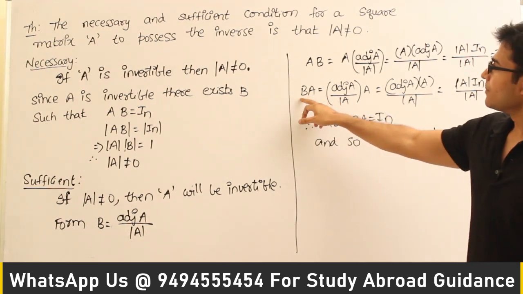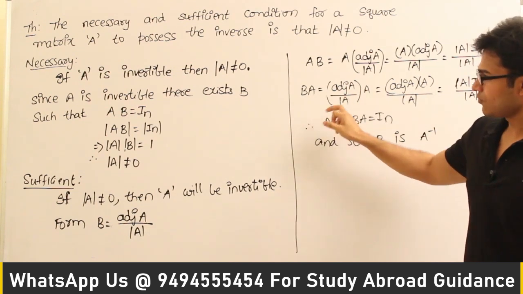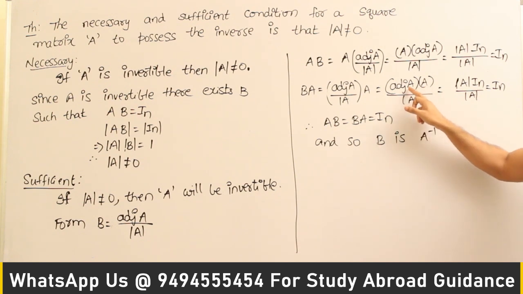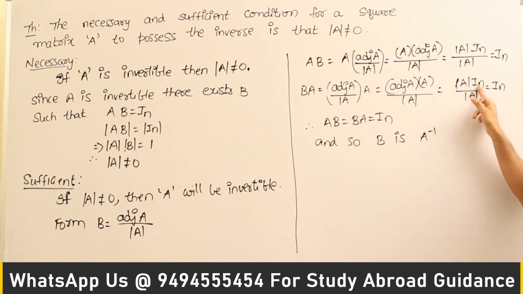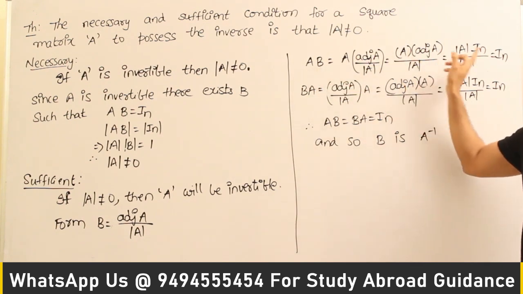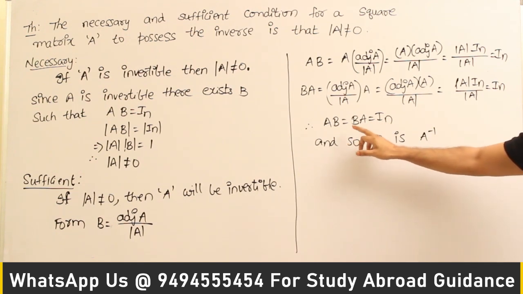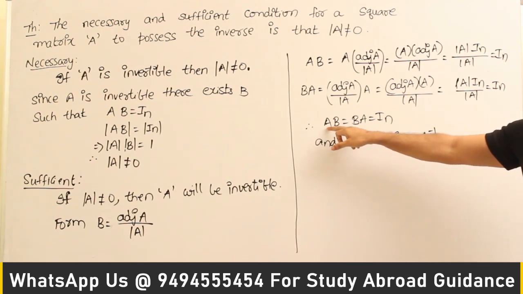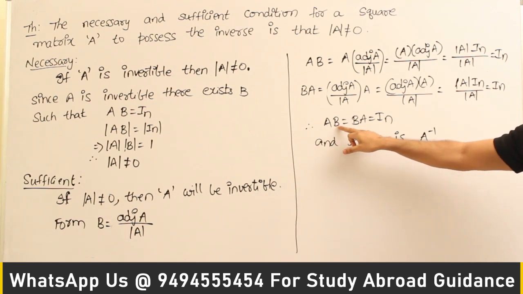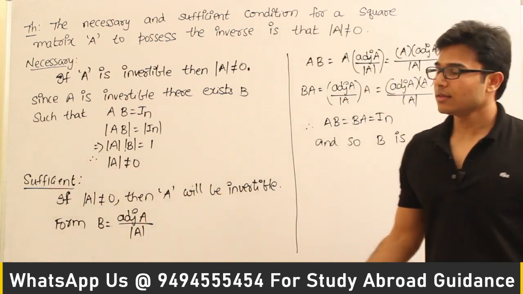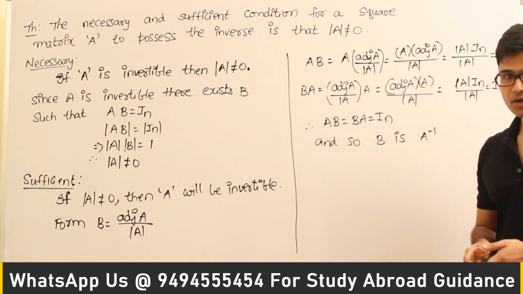Similarly, B into A equals, in place of B I am substituting whatever we formed there, so we get adjoint A into A divided by det A, and we know that adjoint of A into A is nothing but det A into In. Again you cancel them out, and we get In. Therefore we got A into B equal to In and B into A equal to In, so AB and BA both are equal to In. And so for the matrix A, there exists a matrix B which is the inverse of A. Therefore, if det A is not equal to 0, then the matrix can be inverted. Okay, fine.